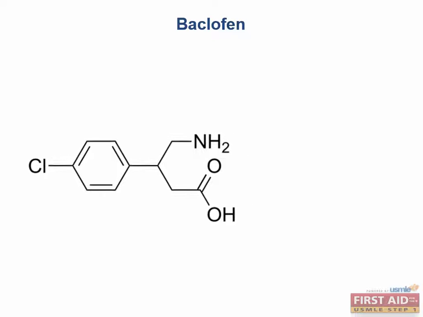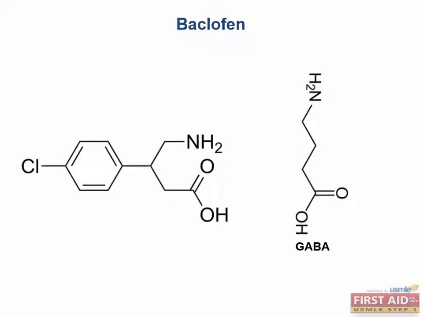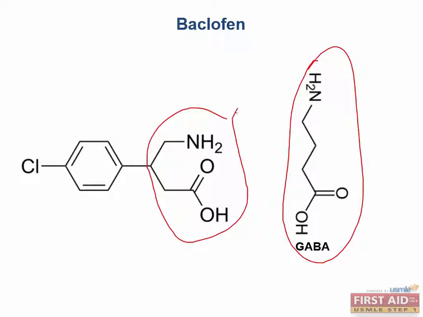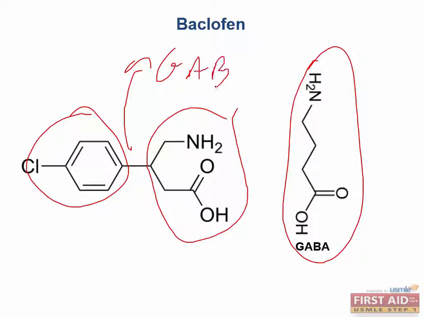Now take a look at the GABA molecule. Compare the backbone here to the backbone of baclofen. They are the same with the exception that baclofen has this side group. Thus, it shouldn't be surprising that baclofen acts at the GABA B receptor.